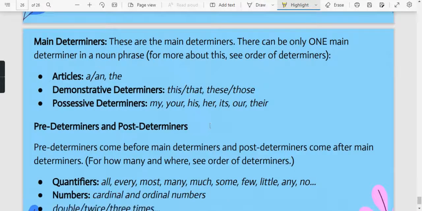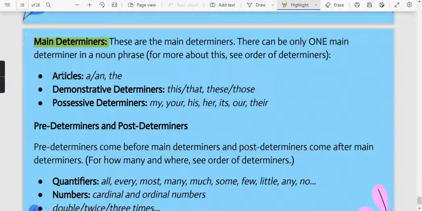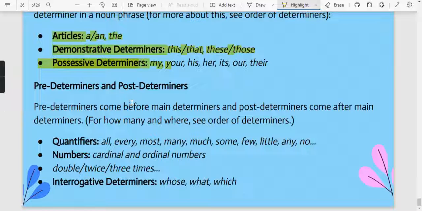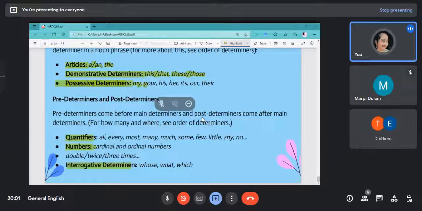And also then there will be main determiners. So main determiners में कौन कौन आ जाते हैं? So articles will be coming, demonstratives will be coming, and possessives will be coming. जबकि predeterminers में हो जाएंगे quantifiers, numbers, and also there are interrogative determiners. So there are many categories of determiners which we need to see.